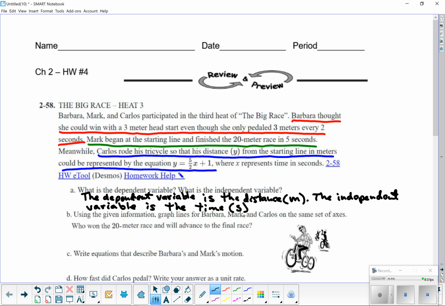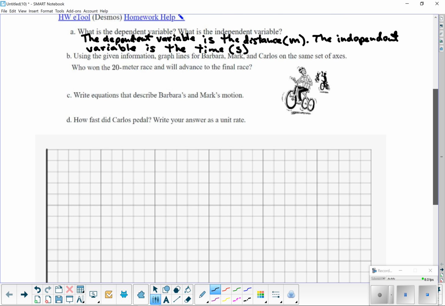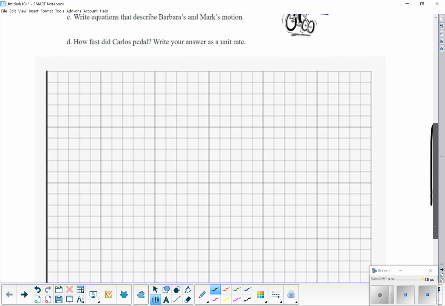Okay, so using the given information, graph the lines for Barbara, Mark, and Carlos on the same set of axes. Who won the 20-meter race and will advance to the final race? All right, so let's see. Here's a graph right here. It's a big old graph.